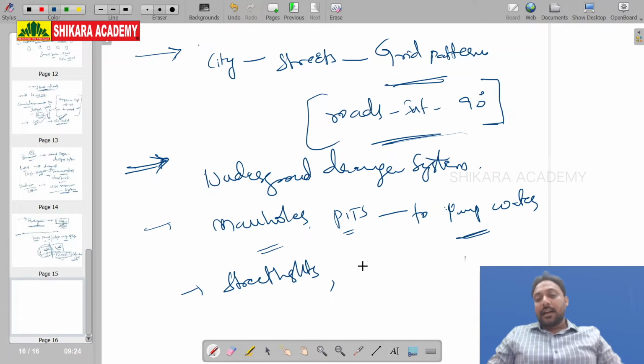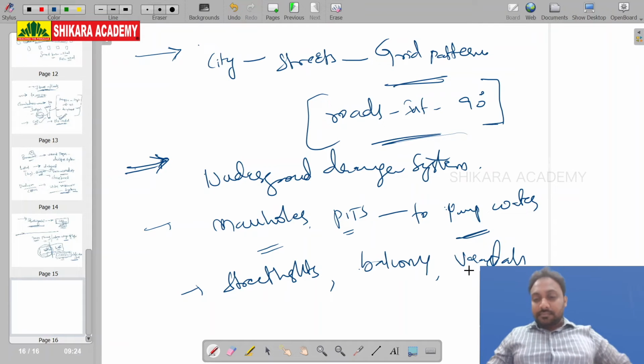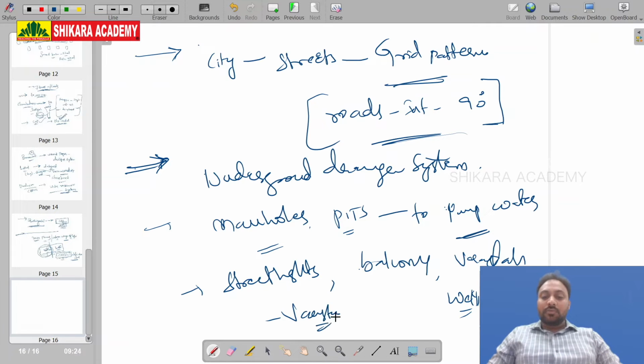street lights. Okay, and at the back side of the house there is a balcony. At the front side of the house there is a veranda, and in this veranda there is a well. And houses were built according to Vastu Shastra ideology. They followed this ideology. Okay, this is their particular town planning. Clear?